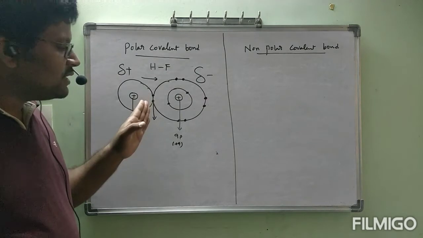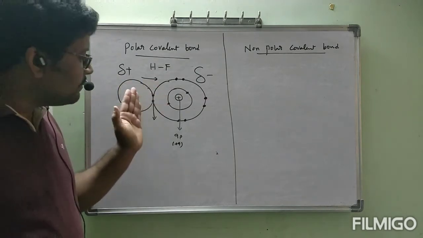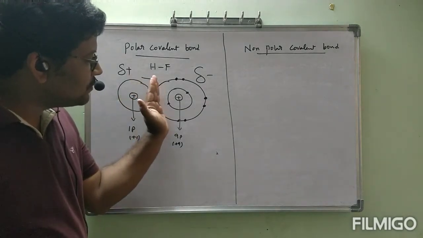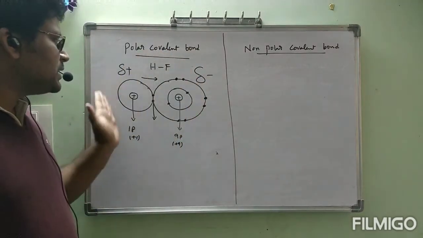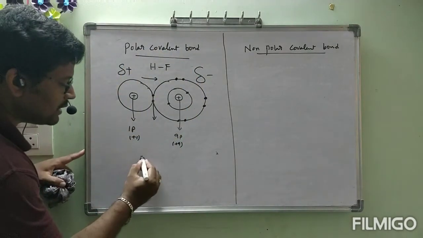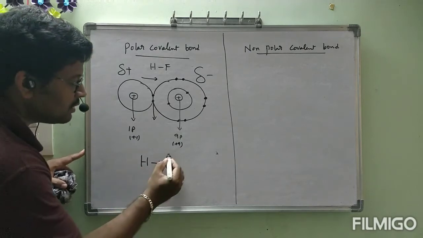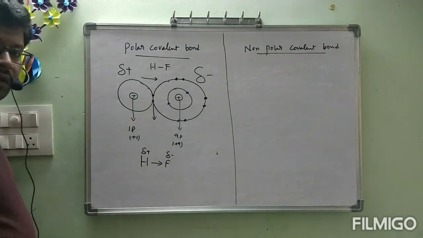Then it is shifted towards one nucleus, not completely, but partially. Because of the movement of this electron pair, the side towards which it moves gets a partial negative charge. Hydrogen gets a partial positive charge. So I am showing here HF with an arrow mark towards fluorine, delta negative, and this is delta positive.